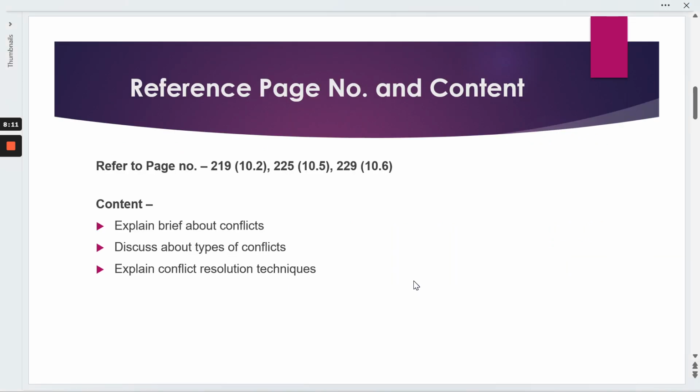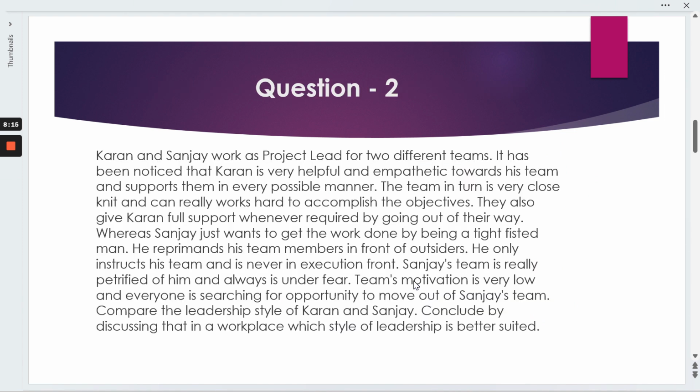So this is all about the first question. I think it's pretty much clear and quite easy and relatable. Moving to the second question: Karan and Sanjay work as project leads for two different teams. It has been noticed that Karan is very helpful and empathetic towards his team and supports them in every possible manner. The team in turn is very close-knit and works hard to accomplish their objectives. They also give Karan full support whenever required by going out of their way.